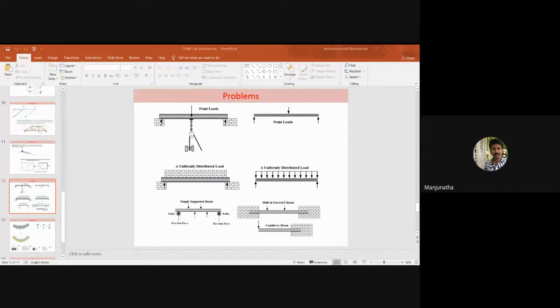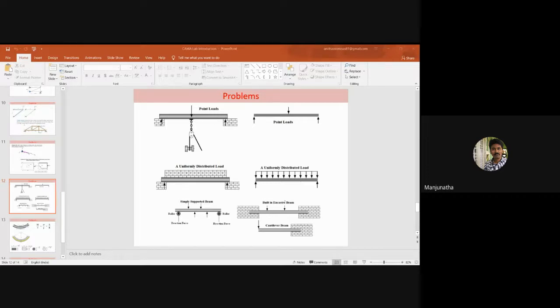Depending upon the type of loading, it undergoes shearing and bending. Among the different types of beams available, it is one of the simplest structural elements in existence.